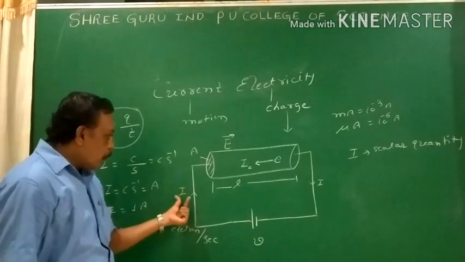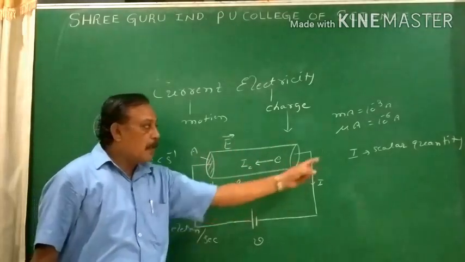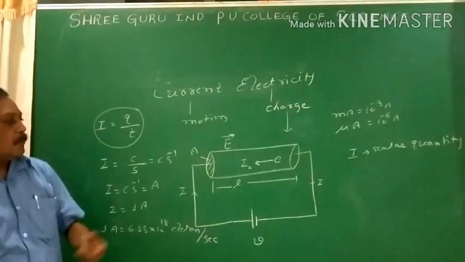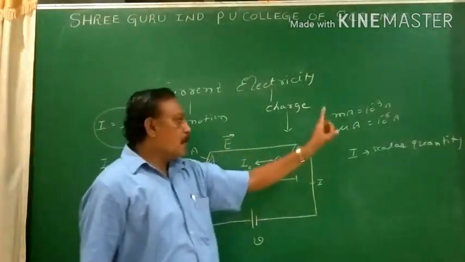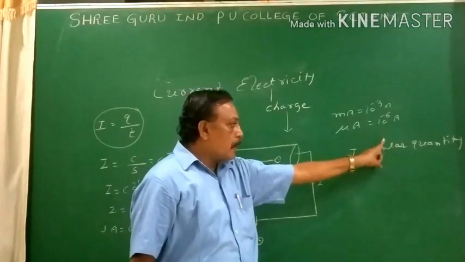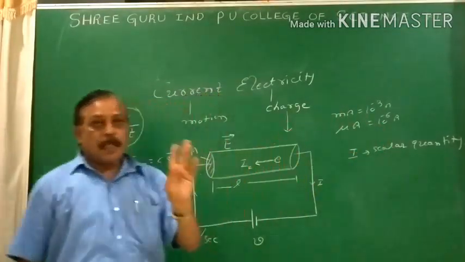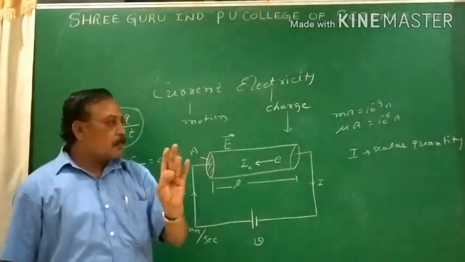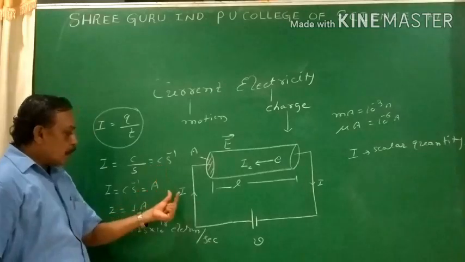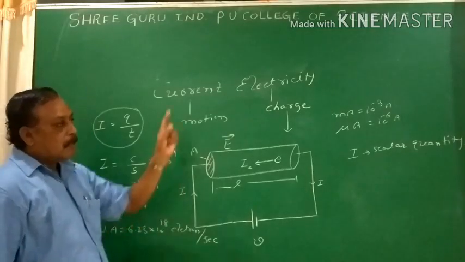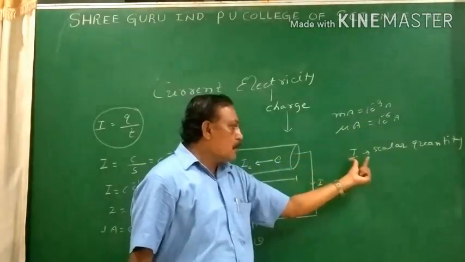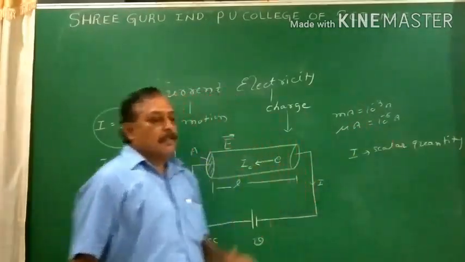It has both magnitude and direction, even though it is represented as a scalar. For a physical quantity to become a vector, it should possess magnitude and direction, and along with that it should obey the laws of vector addition. But current has both magnitude and direction, yet does not obey those laws. Because of that reason, it is treated as a scalar quantity.